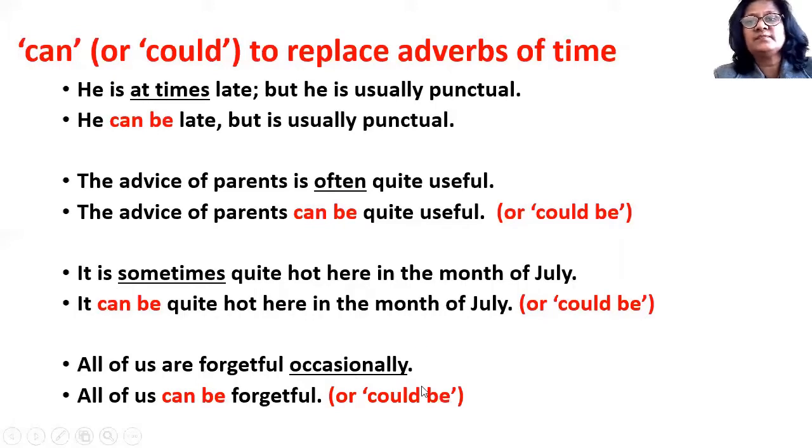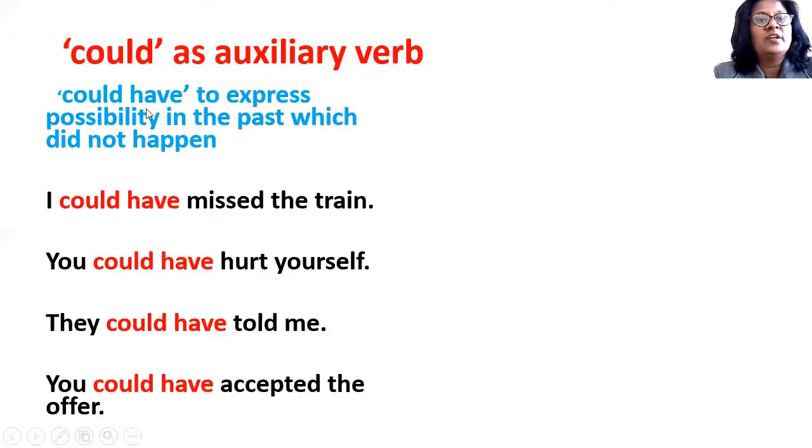Occasionally means "aksar". So, all of us can be forgetful, or all of us could be forgetful. It is possible that all of us can be forgetful at some times, or occasionally we have replaced with "can be" or "could be". "Could have" can be used to express possibility in the past which did not happen.